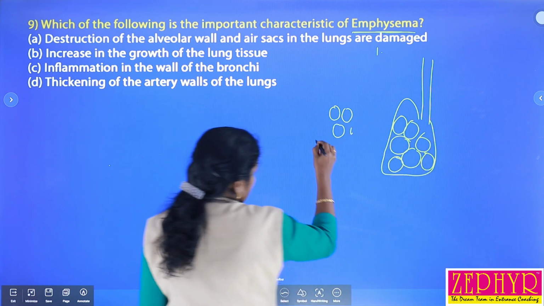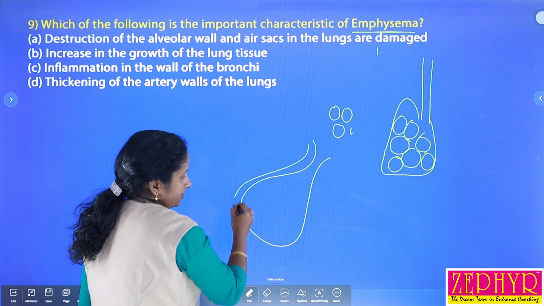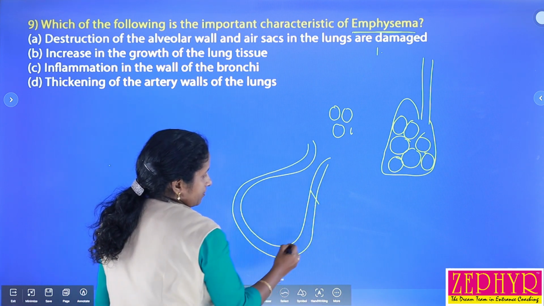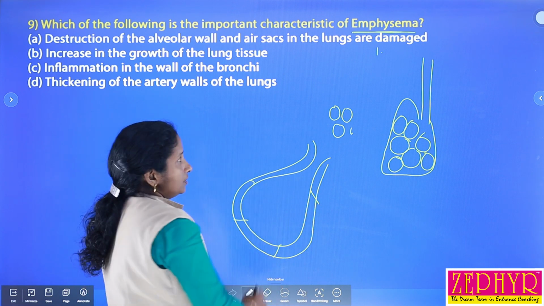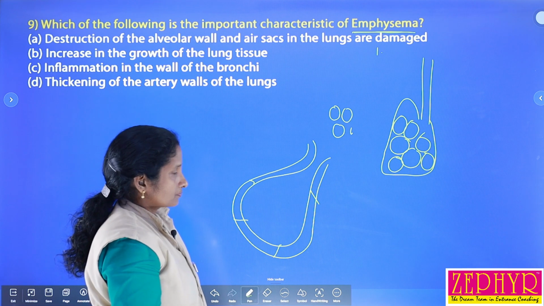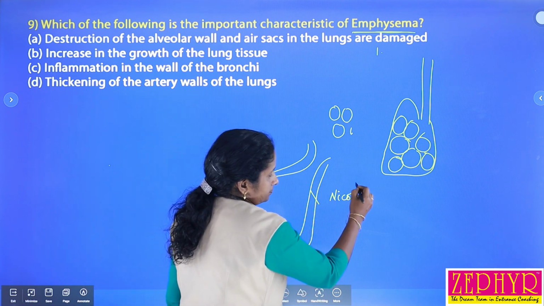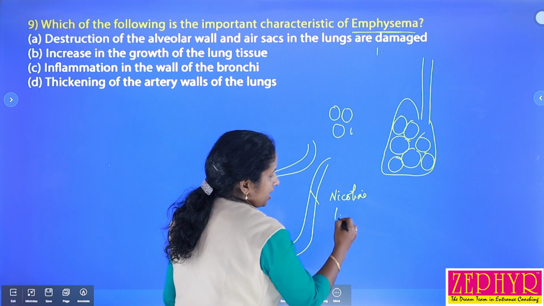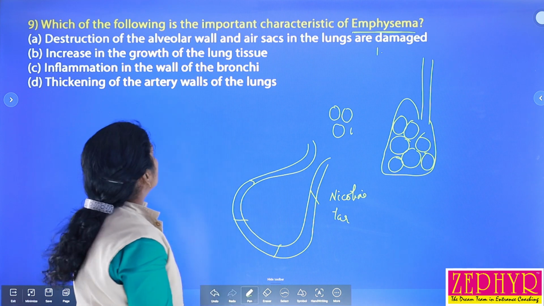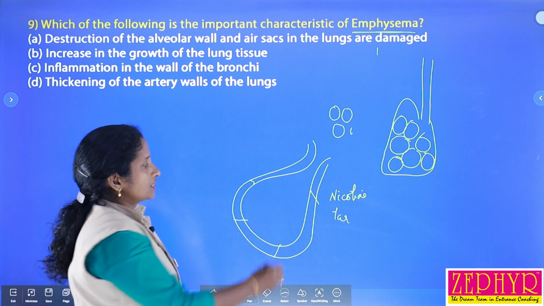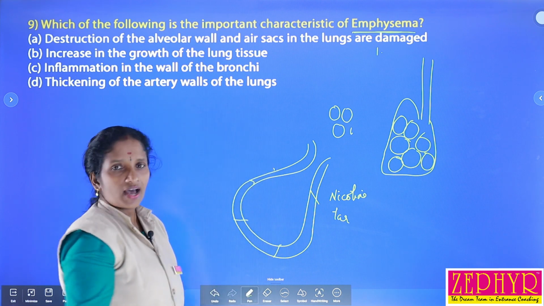When we observe the structure of the alveoli clearly, there is a membrane covering the alveoli. Due to smoking, substances like nicotine as well as tar are deposited in the alveoli, and there is destruction of the alveoli wall as well as the air sacs called alveoli.